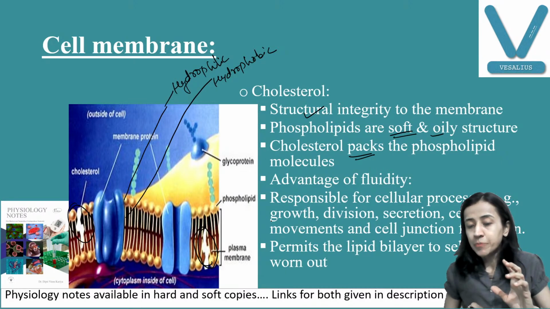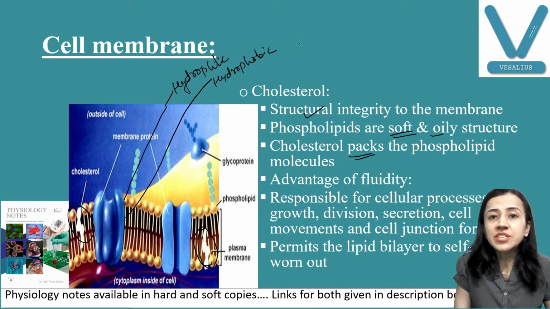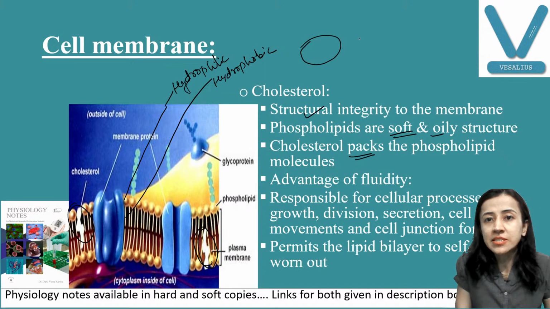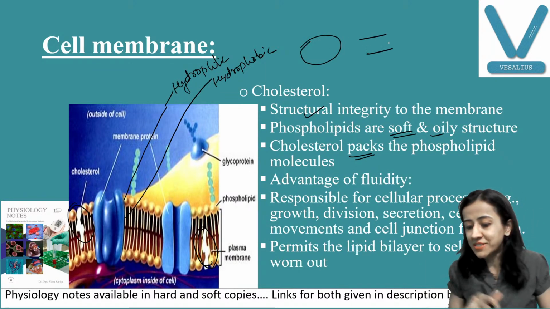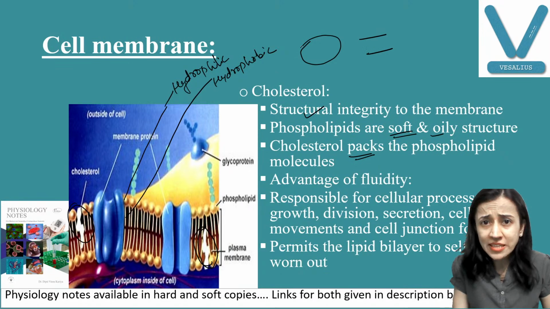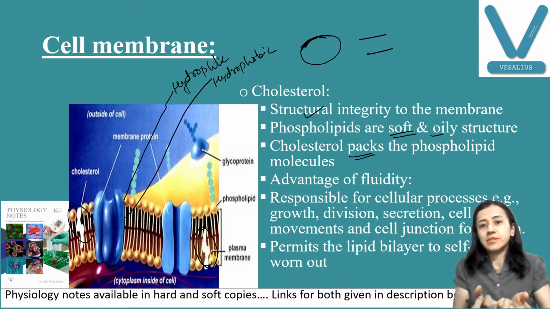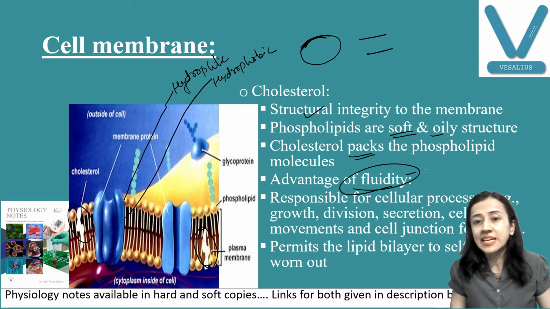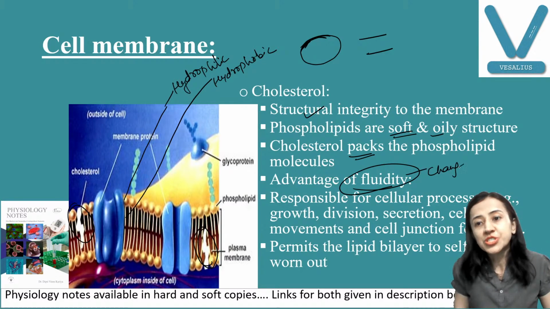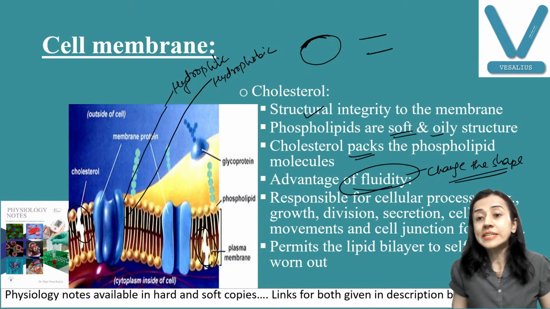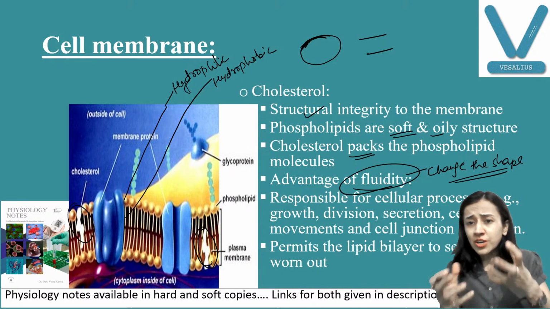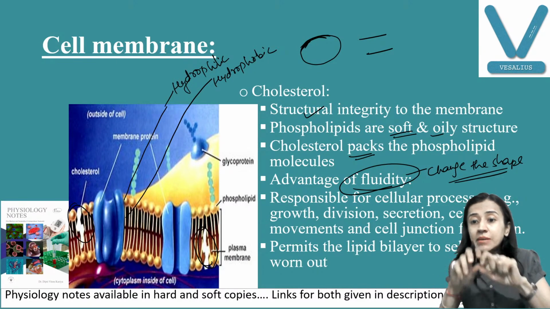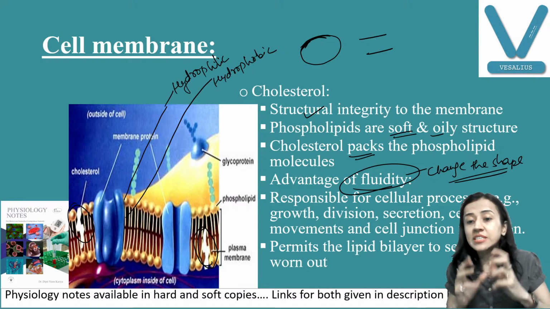Means what happens? Suppose this is flexible and something is rigid. Hello Rushi. So when the thing is flexible, you can easily mold it. Same thing, if the cell membrane is fluid, the cell can easily change its shape also, without changing its structure or without getting broken down, without changing the integrity.